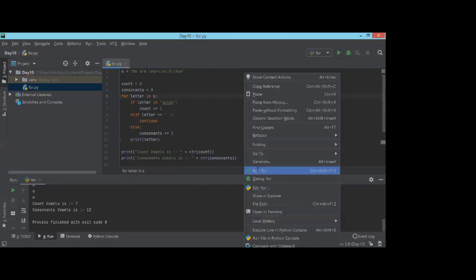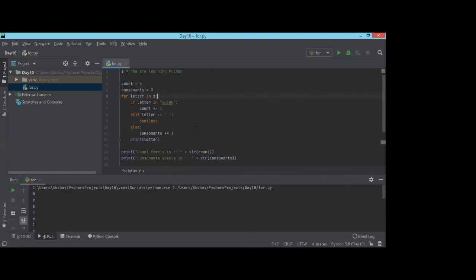I'm just right clicking and running the code again. So if I use continue, if you check carefully in the output, we are not seeing any extra white space. It means whenever I'm getting a space, it has gone to the first line of the loop again and it has not executed the next step. It doesn't care what is next. If you add multiple lines over here, they will not get executed if you use continue. Okay, is that clear?